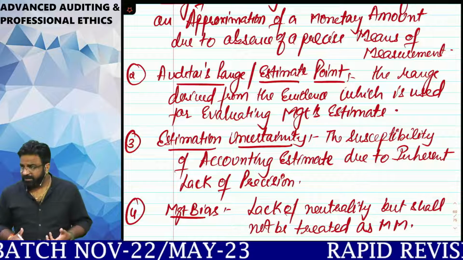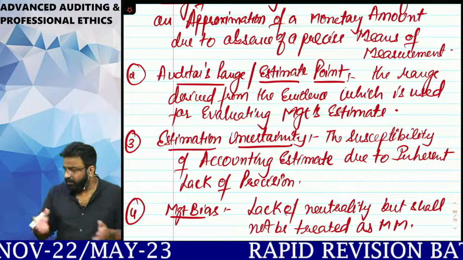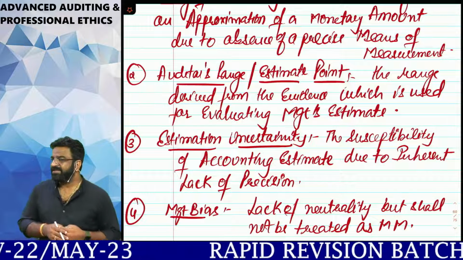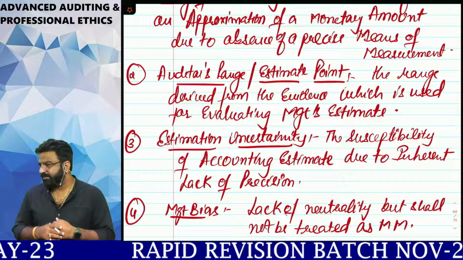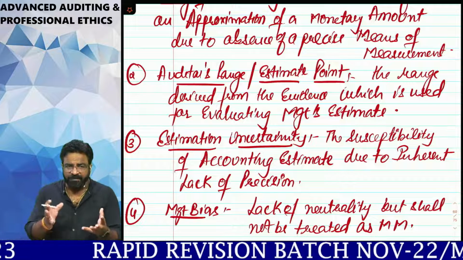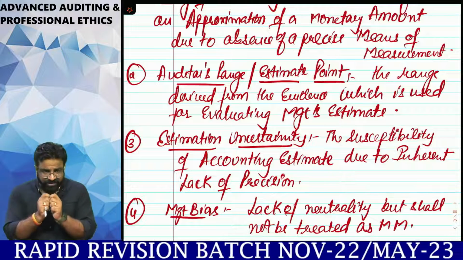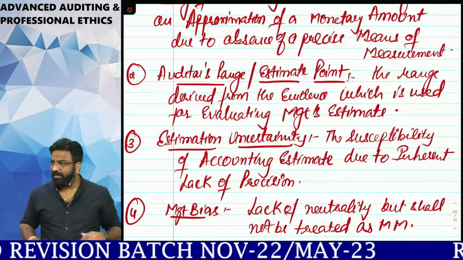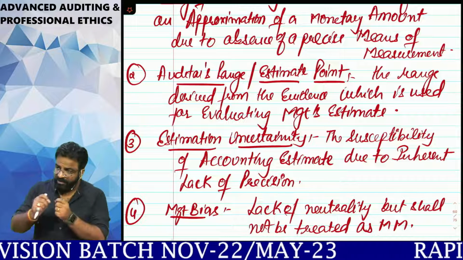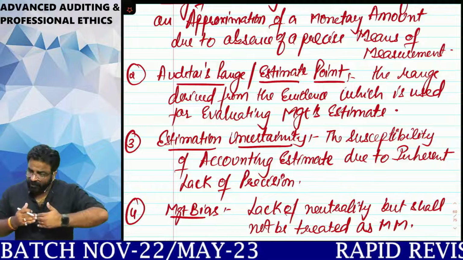Let's say, for example, according to me, the provision for doubtful debt should come, by doing the trend analysis using my substantive analytical procedure, to 29 crores. But they have put 29.2 crores. So the only difference is 20 lakhs. This kind of rate of deviation is acceptable. But let's say, for example, according to me it is coming to 29 crores and they have made only 9 crores. Now look at the deviation. It is 20 crores. That is not acceptable. It means it is going beyond my range.